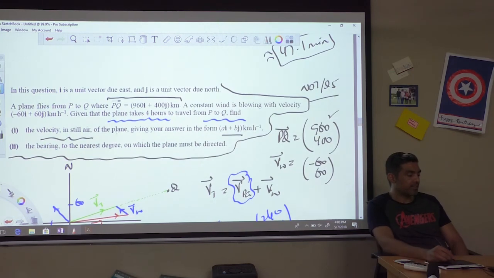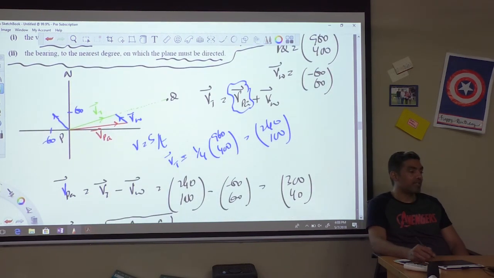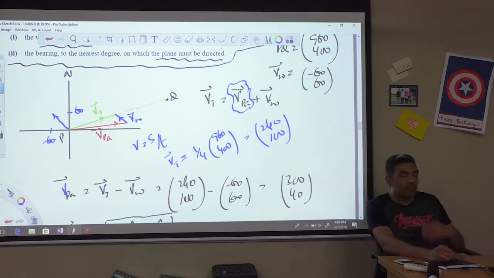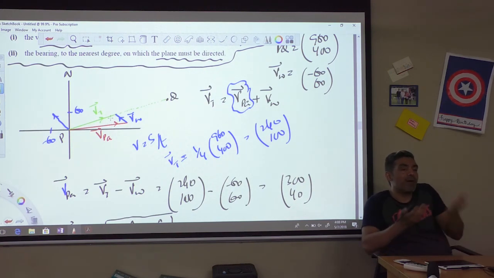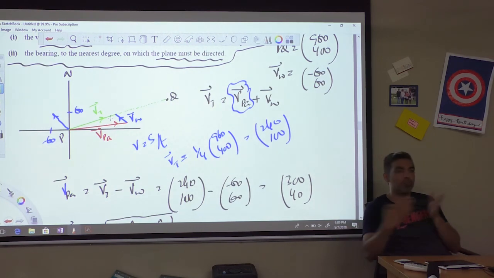And the next part says the bearing to the nearest degree on which the plane must be directed. Now see guys, you need to understand, it's saying the bearing of the plane that must be directed. The plane cannot start off heading towards Q from P, because the pilot and the control tower know there is going to be wind. So the wind is going to push the plane.